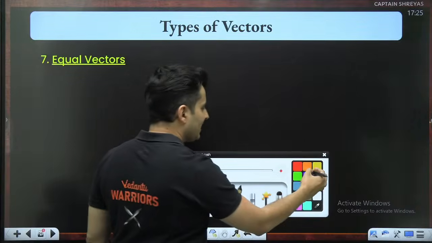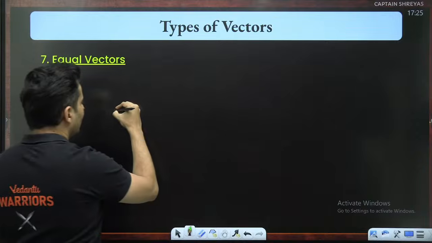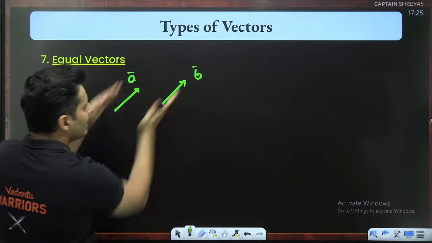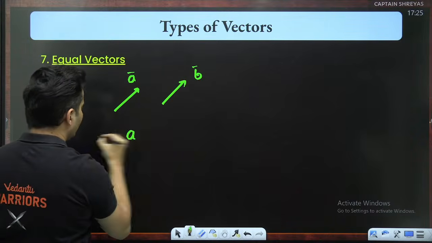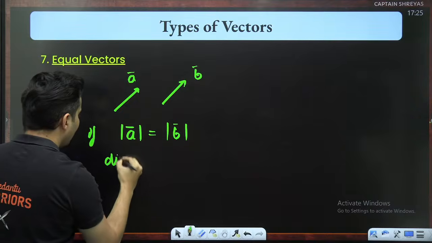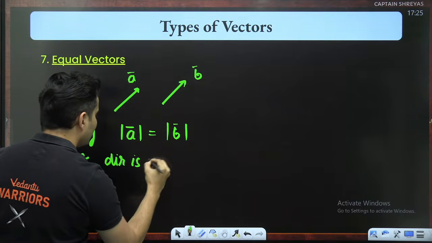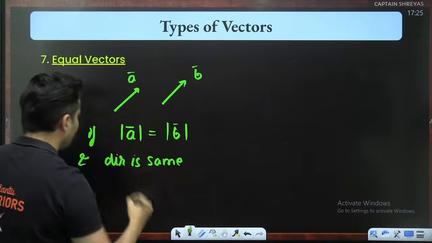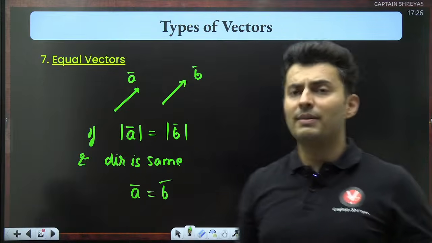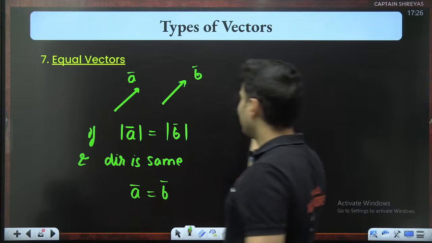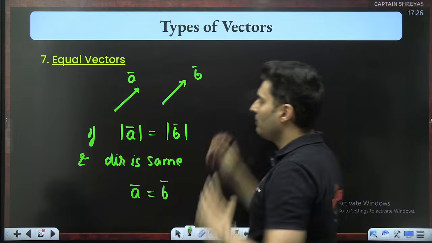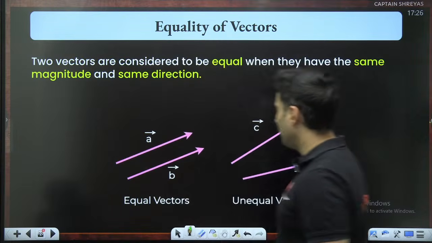Equal vectors. See, this is very, very important. Imagine there is one vector like this, another vector like this. Both are having the same direction and same length. So if A bar's magnitude is equal to B bar's magnitude and direction is basically same, they are said to be equal vectors. Therefore, A vector is the same as B vector, or C vector if more such vectors are there of the same length and same direction. So direction should be same and the magnitude should also be the same. Then they are said to be equal vectors.